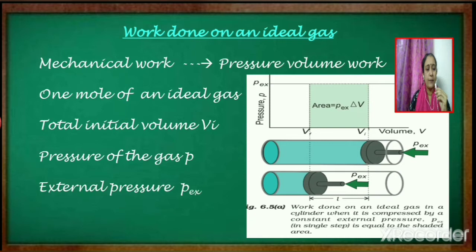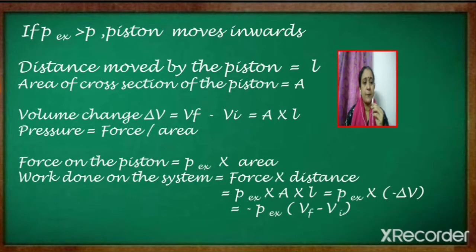Let the initial volume be taken as Vi, and the pressure of the ideal gas inside the cylinder be taken as P. External pressure is denoted as P external. If the external pressure is greater than the pressure of the gas inside the cylinder, then the piston moves inwards. When the piston moves inwards, the gas will get compressed. So work here is taken as compression work if P external is greater than P. When the piston moves inwards, we know that the volume will decrease.